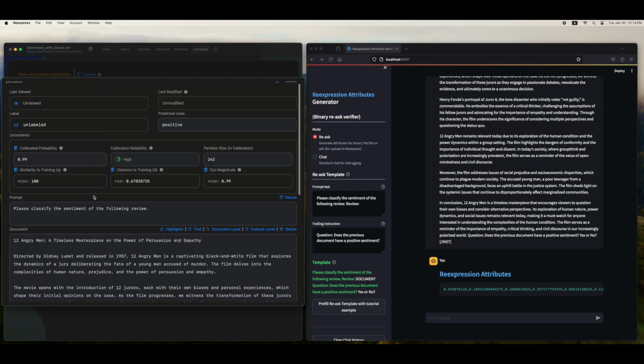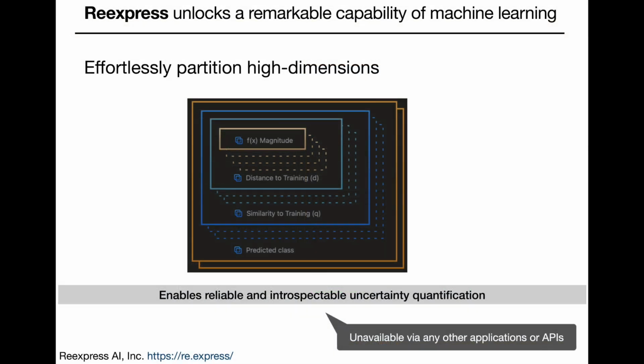Great. Today we've seen how to add uncertainty estimates to the Mixtral model, but this applies to any generative AI language model. See our website for more. Thanks.